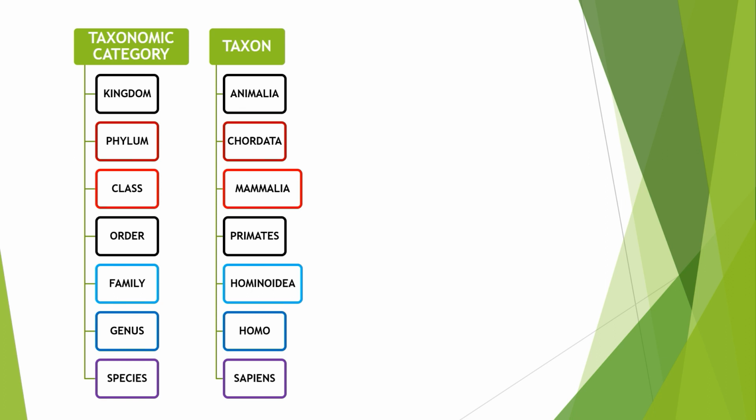You can see at the kingdom level, the taxon is Animalia, and that rank is known as kingdom. So this rank is known as the taxonomic category. Kingdom is the taxonomic category, whereas Animalia is the taxon. The taxonomic category to which the next taxon belongs is phylum. Similarly, Mammalia is a taxon, and it relates to the taxonomic category class. It keeps on going, and these taxonomic categories, kingdom, phylum, class, order, family, genus, and species, collectively form a taxonomic hierarchy.